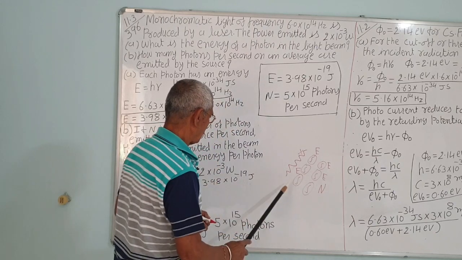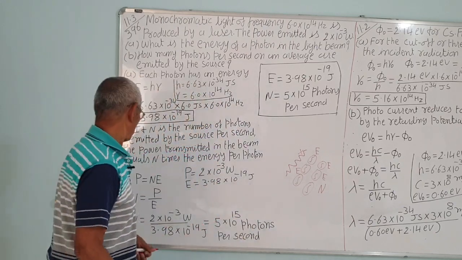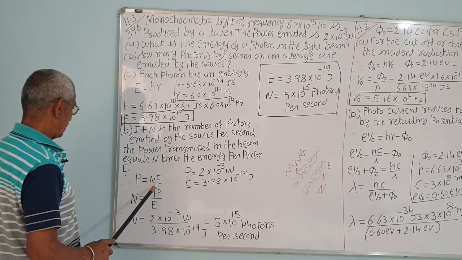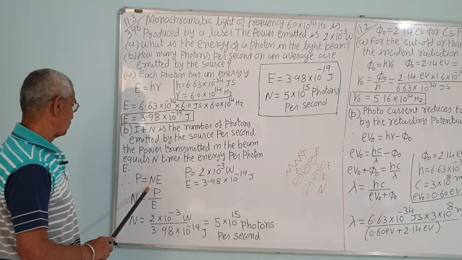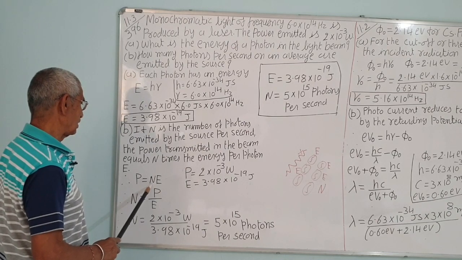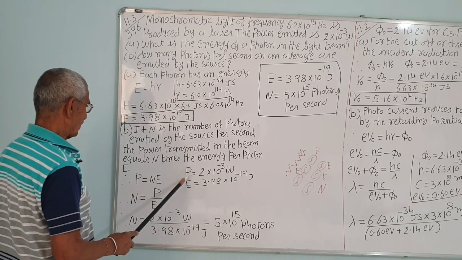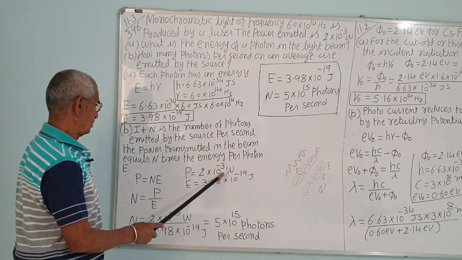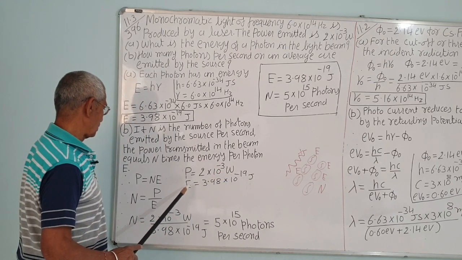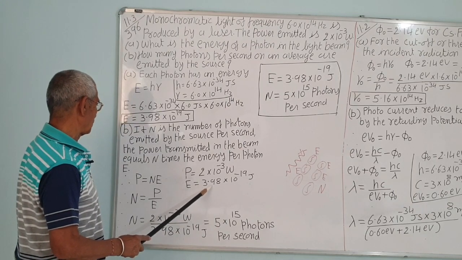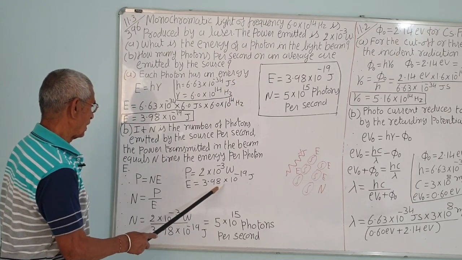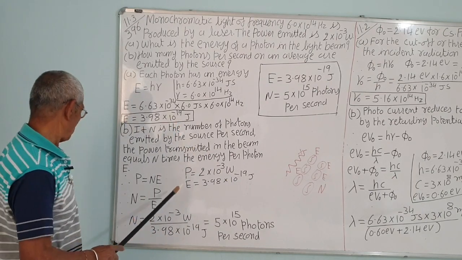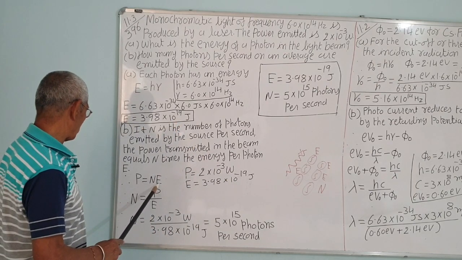So, total power is equal to the energy of one photon into the number of photons emitted per second, because power is energy per second. The power emitted is 2 into 10 raised to power minus 3 watt, and the energy of one photon is 3.98 into 10 raised to power minus 19 joule. We have already calculated that for one photon. So, the energy of n photons will be nE.